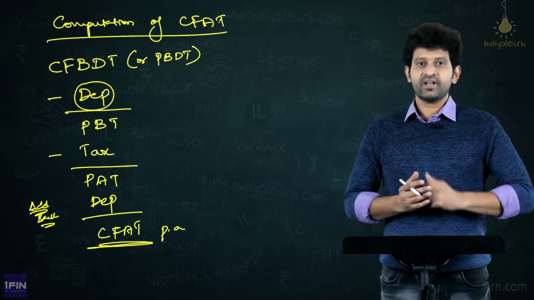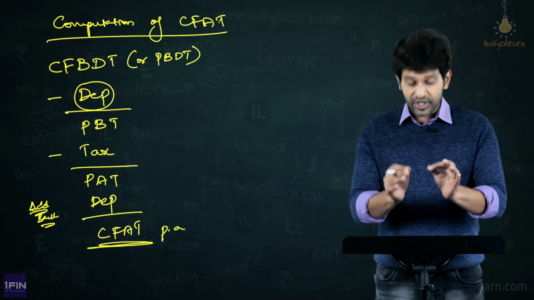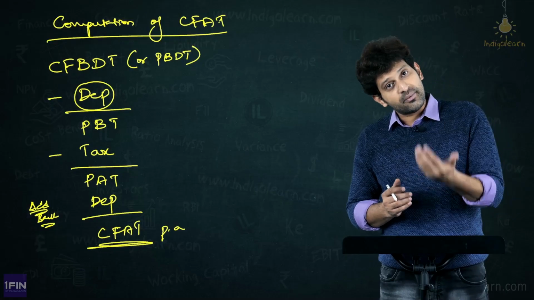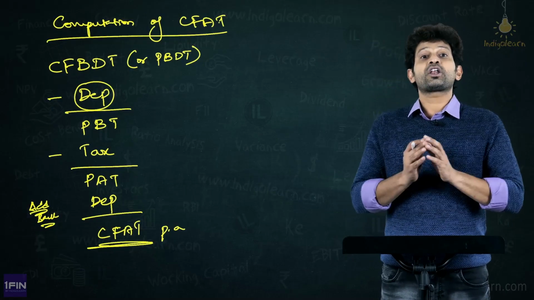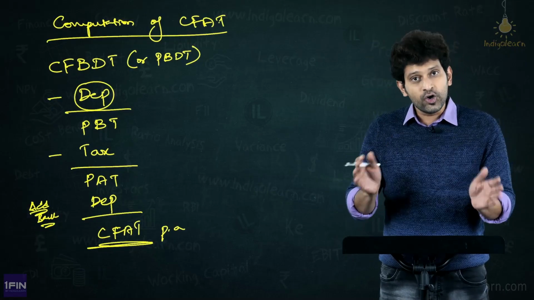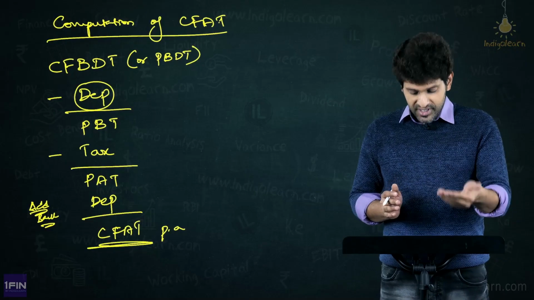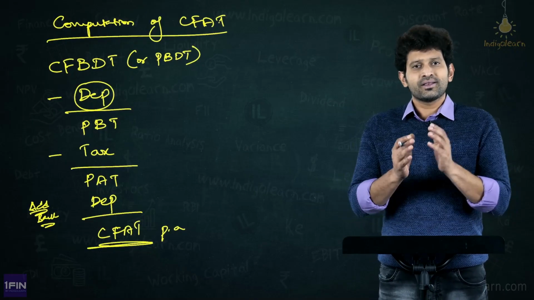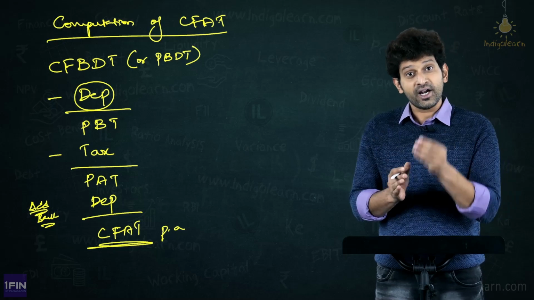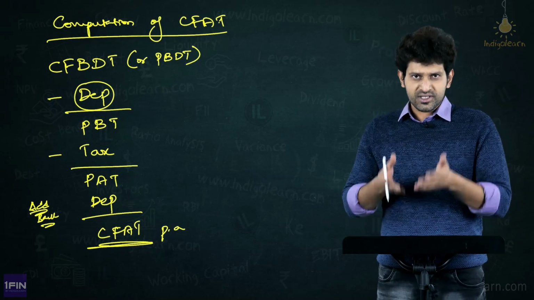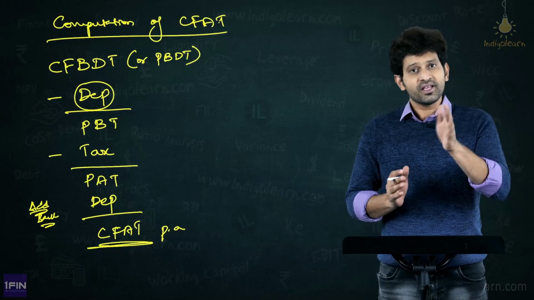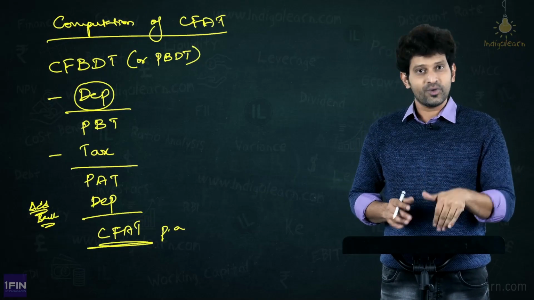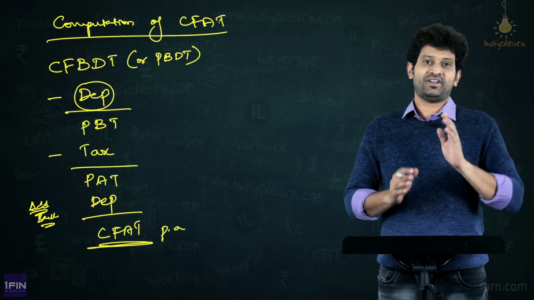Now, as I said, friends, one golden rule you're supposed to remember in computation of CFAT: they are cash flows after tax. Therefore, any items coming in the flow in the given question which are non-cash items, we will have to ignore them for the purpose of computation of CFAT. For example, you might have something called allocated overheads. They are not actuals. They are allocated on some rational basis. You will learn this in your cost and management accounting. Therefore, they are not actual costs. They are allocated costs. Any allocated cost, you will not consider here in computation of CFAT.